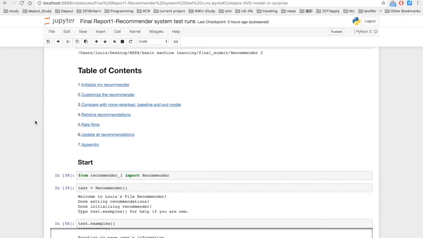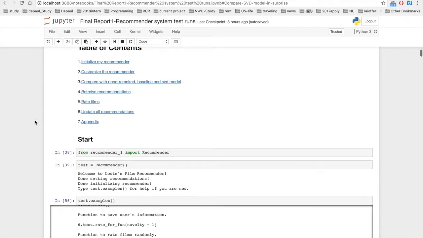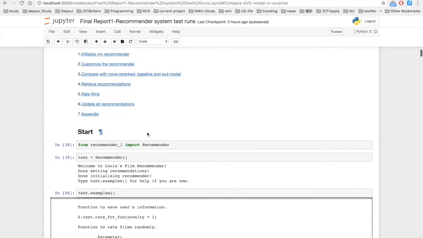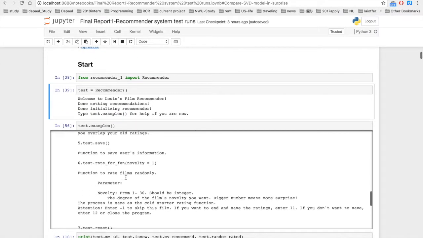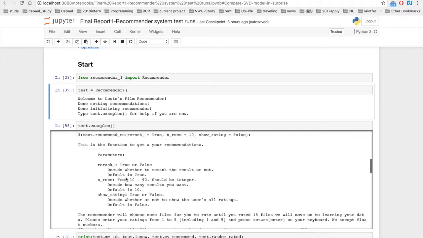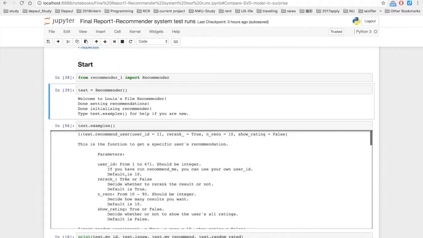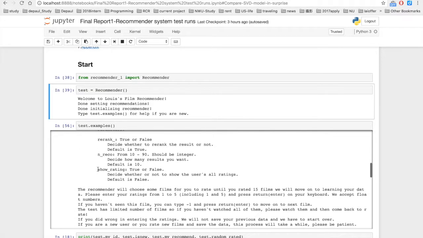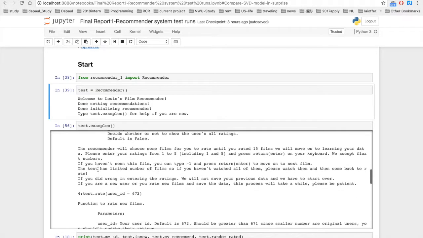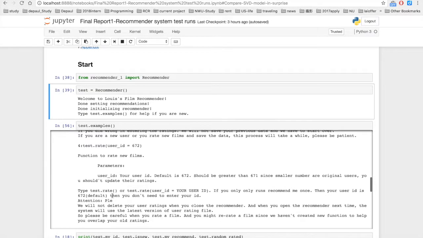So when users open my Python file, they will see this part, and if they run this, they'll get instructions for them to run test examples. This is actually just the introduction of each function they can use, and I have clearly written the instructions and explanation for them.